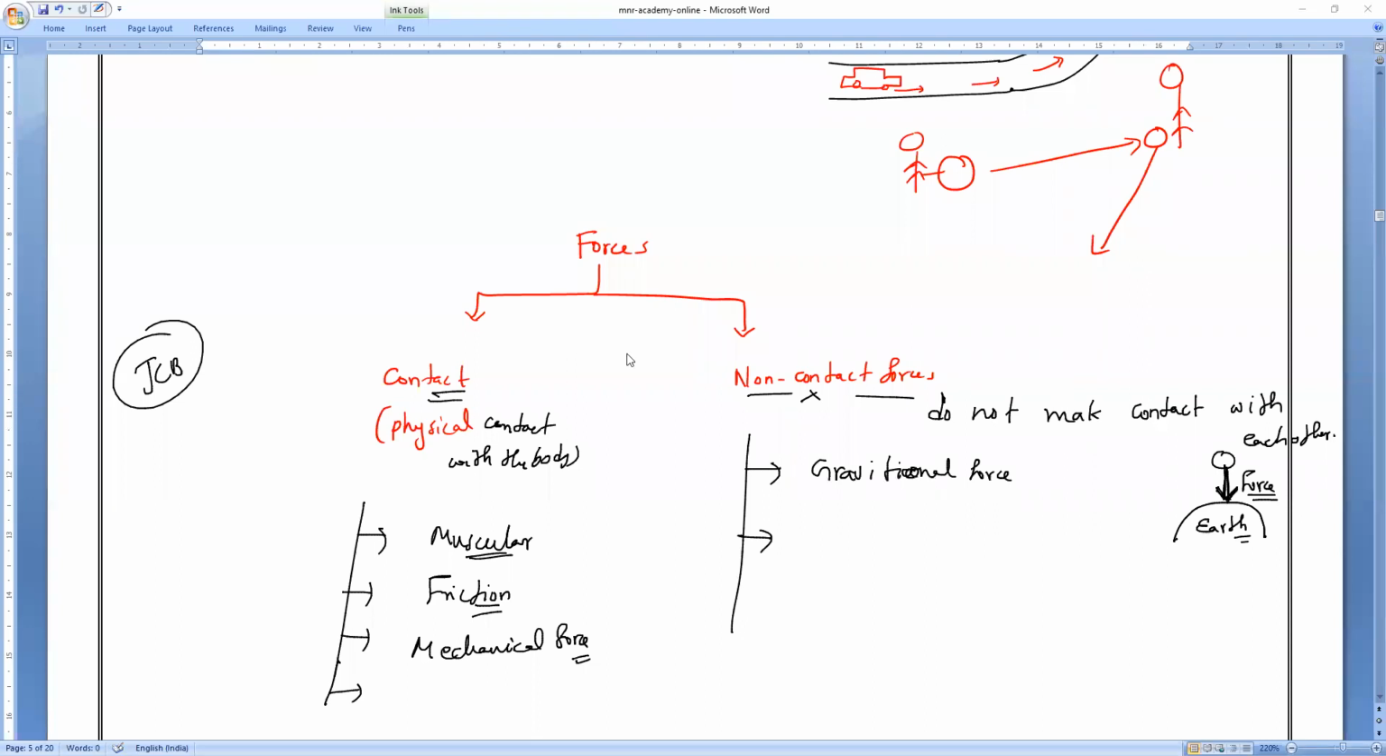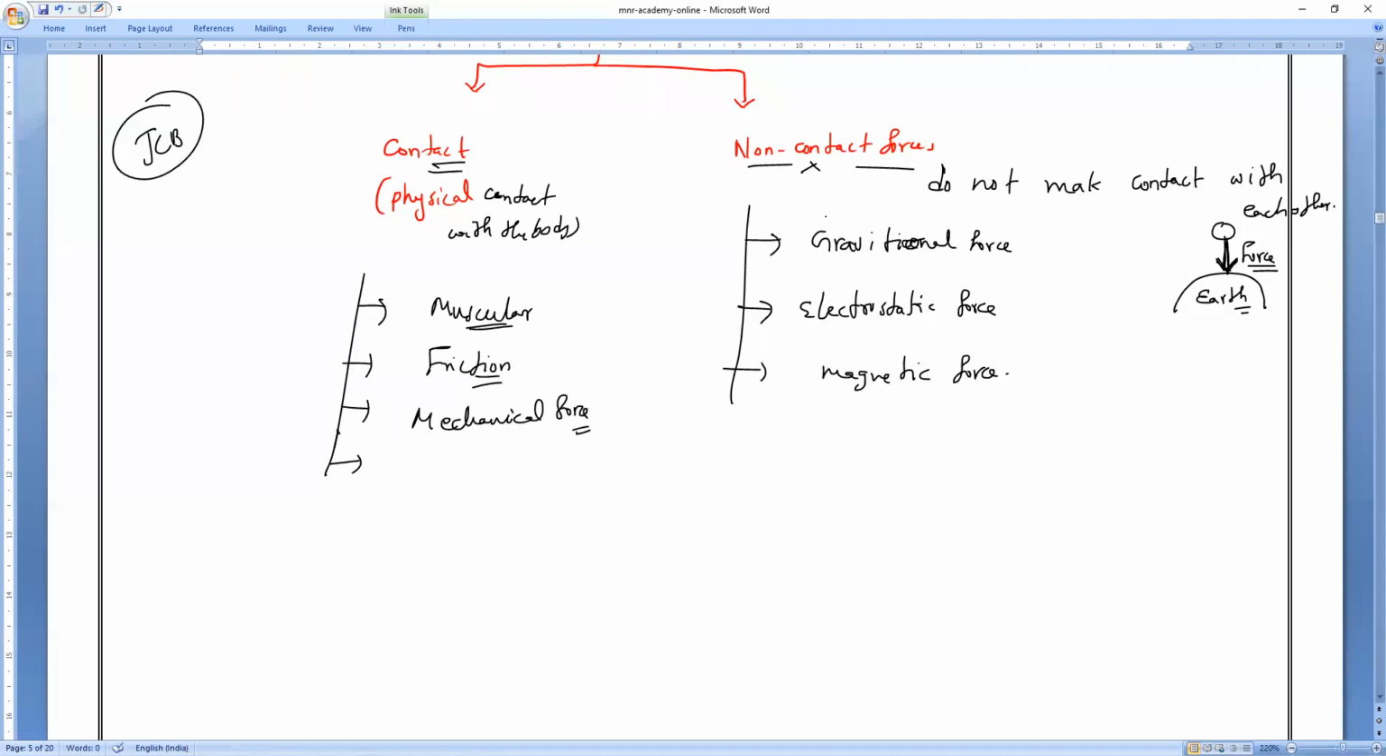You might have studied in lower classes, if you rub a pen in dry hair, it will start attracting pieces of paper. What is that force we used to call? Electrostatic force. Magnetic force is also the same kind of force. So these are examples of non-contact forces.